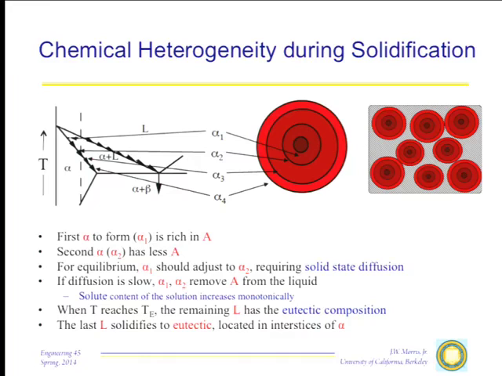So what do I do? I homogenize the material. How do I homogenize the material? I take it to a temperature within the alpha field, and I hold it there and let diffusion take its course. In fact, when we did that little problem where I told you, when we solidify, we get a kind of sinusoidal distribution in the composition, this is what I'm talking about. And we can use x bar equals root 2Dt, that simple little formula, to take a rough guess as to how long and what temperature it's going to take us to homogenize.